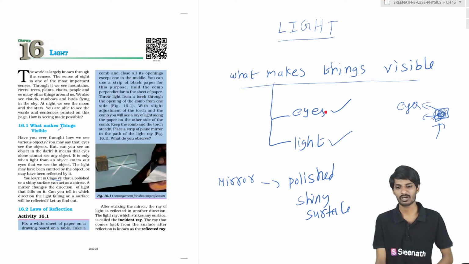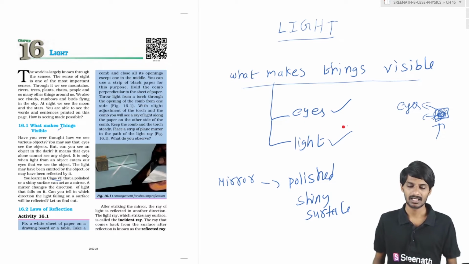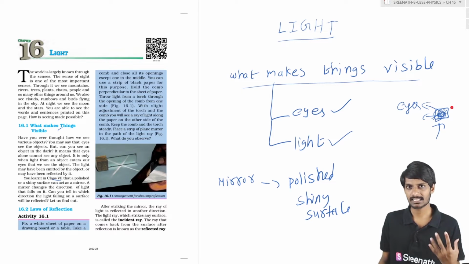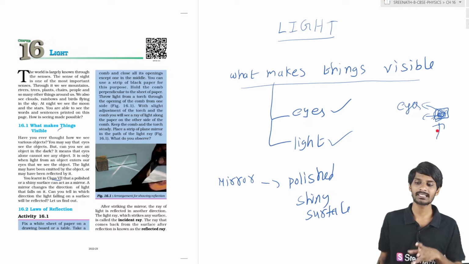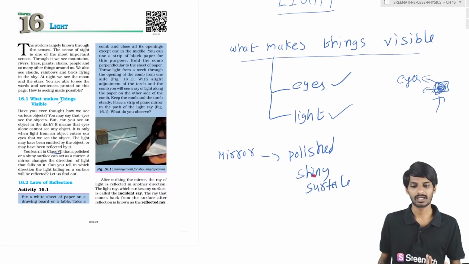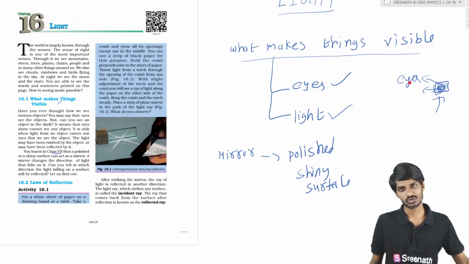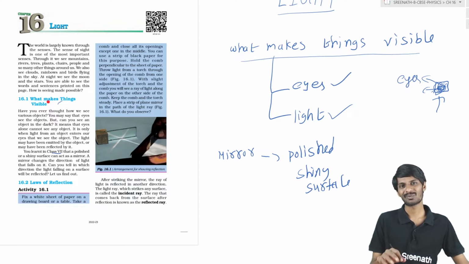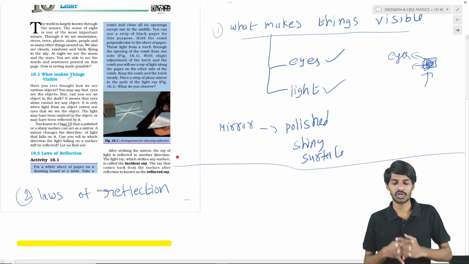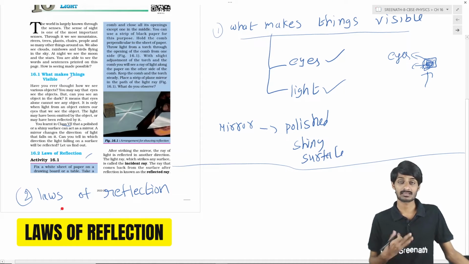Because of eyes and because of light, whenever light is coming from an object, or whenever light is reflected from objects. In this situation, light can be reflected by means of mirrors or by means of any objects. Okay students, so this is the thing. So finally our discussion about the first topic is completed, students. Now we will discuss what the laws of reflection are.